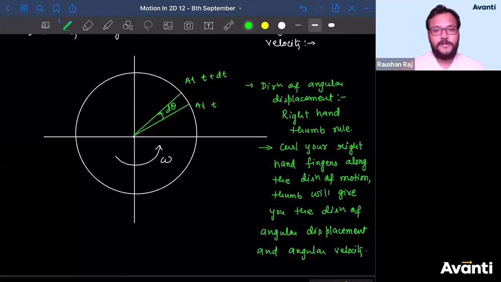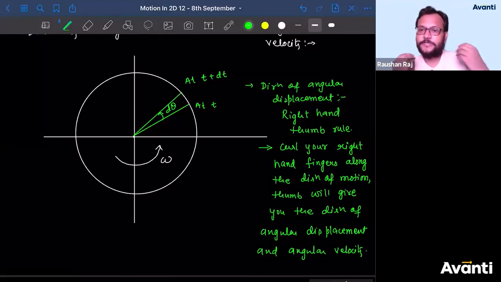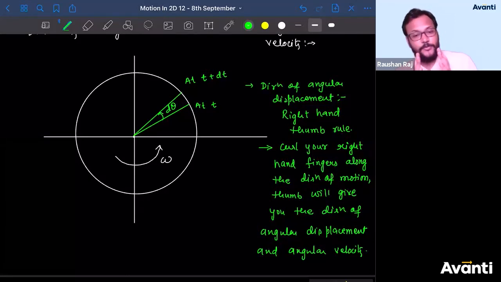But look, direction of velocity is nothing but direction of motion, and direction of motion is nothing but direction of displacement also. So the direction in which the particle is being displaced is the direction of motion. All right. So both of them will have the same direction. It can never be that the direction of angular velocity and direction of angular displacement is different.